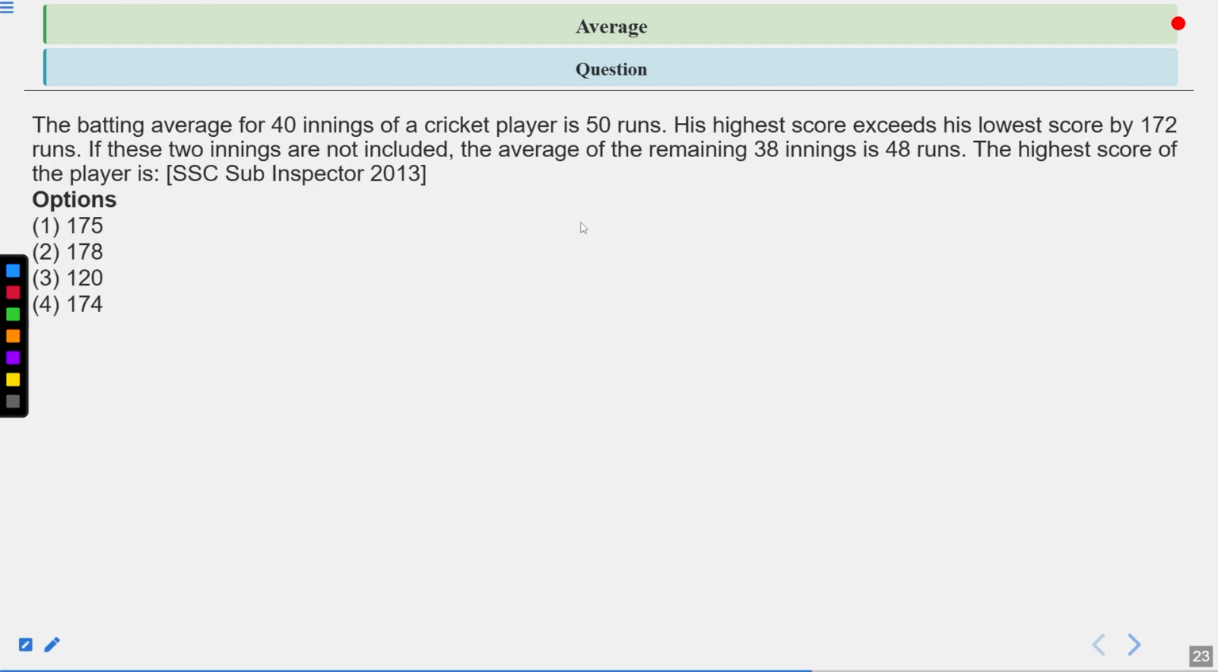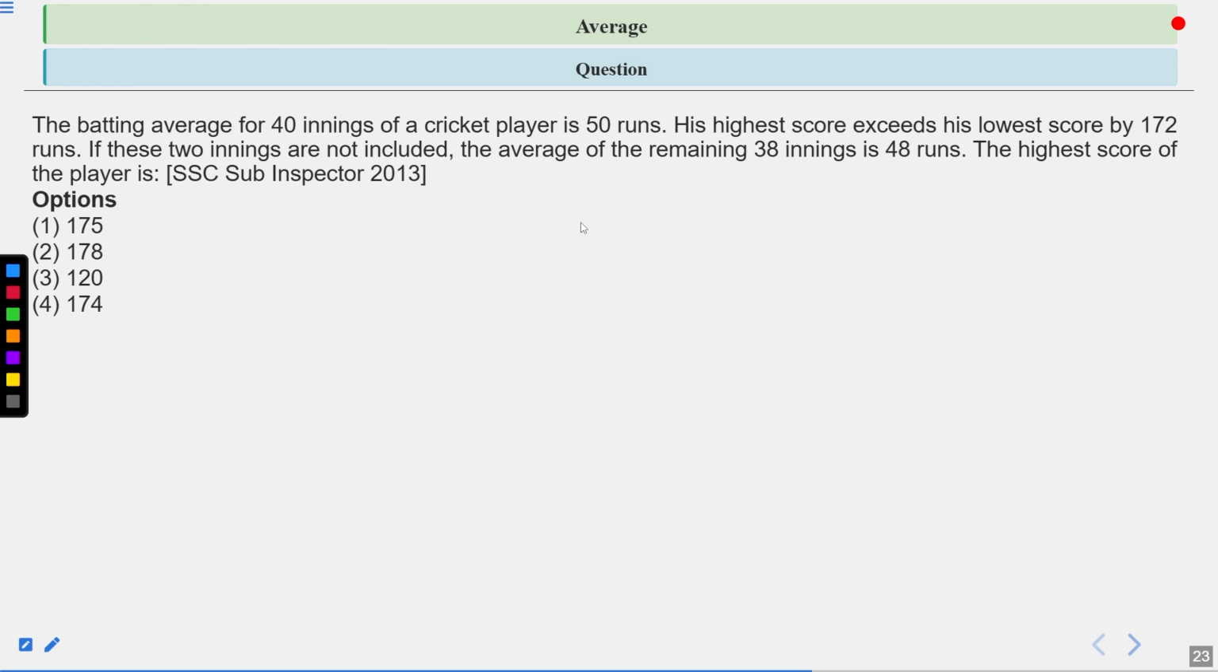The batting average of 40 innings of a cricket player is 50 runs. His highest score exceeds his lowest score by 172 runs. If these two innings are not included, the average of the remaining 38 innings is 48 runs. The highest score of the player is, and this question was asked in the SSC Sub Inspector exam in 2013.